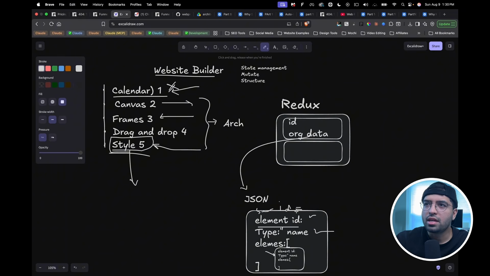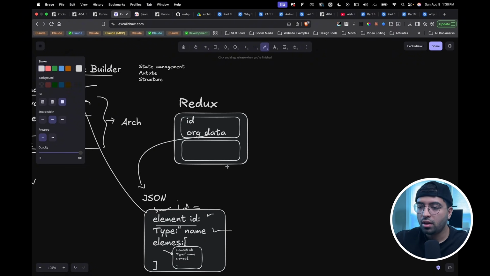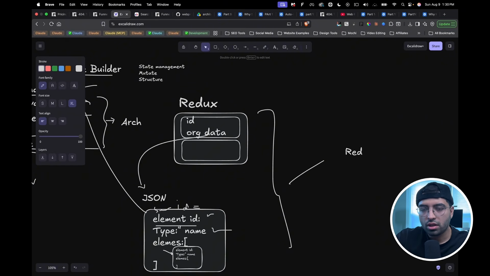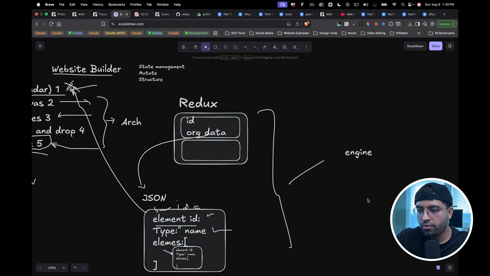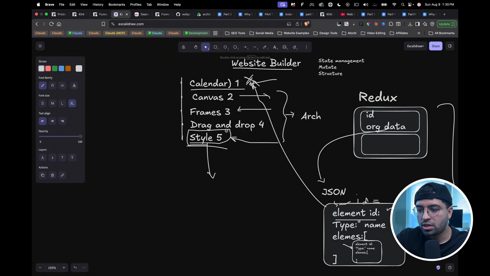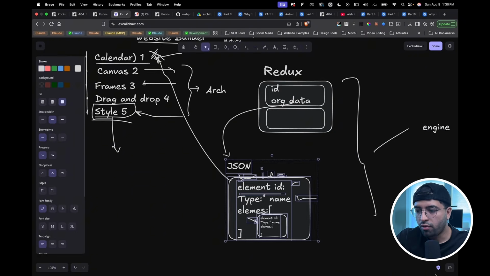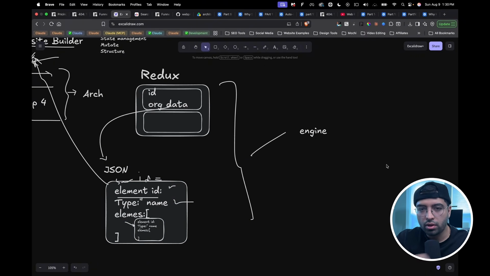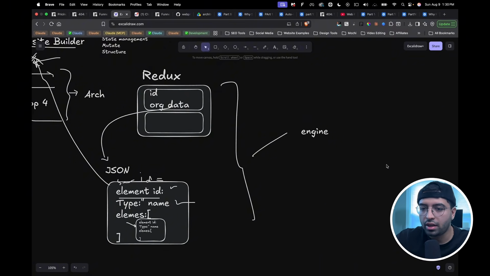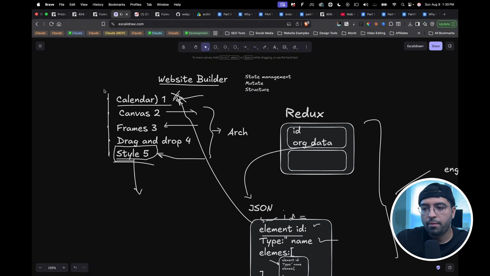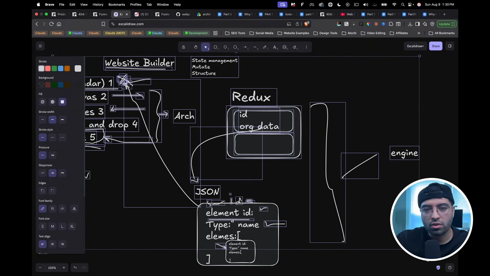Or maybe it's kind of like a key, and then you can map those to all your special built elements. And where would that happen? That will be the next question, right? That is the rendering engine. So this is the engine itself that is responsible for taking this data and converting it into something that can output on the canvas. And so that's why I would like to think about this first.